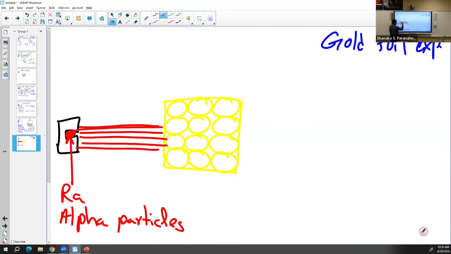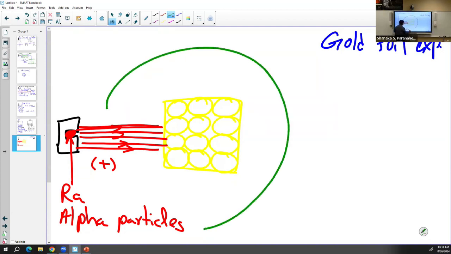Okay, so I just enlarged it. So it's coming out of that tiny hole. And this is something that has a positive charge. Okay. So then, in order to detect these alpha particles, we can't detect them with the naked eye. So what he used was a fluorescent screen. So when these alpha particles hit a fluorescent screen in a dark environment, it creates some patches. So he can identify these alpha particles. So he used a fluorescent screen around this setup. So then he can move this fluorescent screen and detect all these alpha particles.